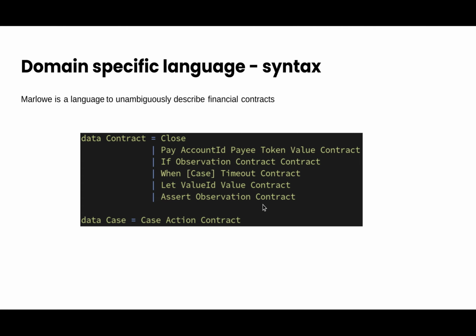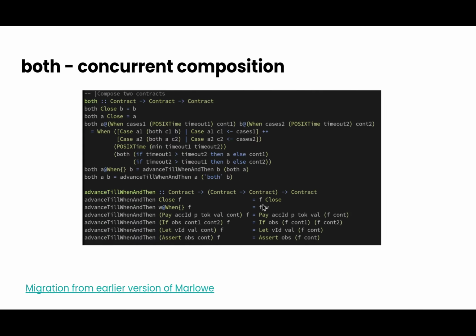An earlier version of the Marlowe language had an additional constructor called both, allowing concurrent composition of contracts. The constructor both has been removed from the core language, as it can be expressed by other combinators. How this is done is not immediately obvious, but we make use of the fact that the when constructor takes a list of actions as argument.